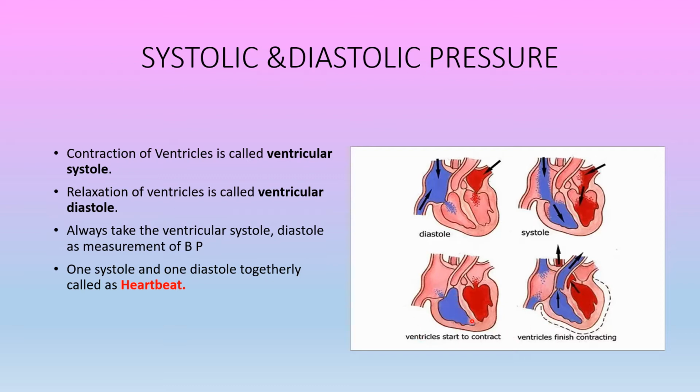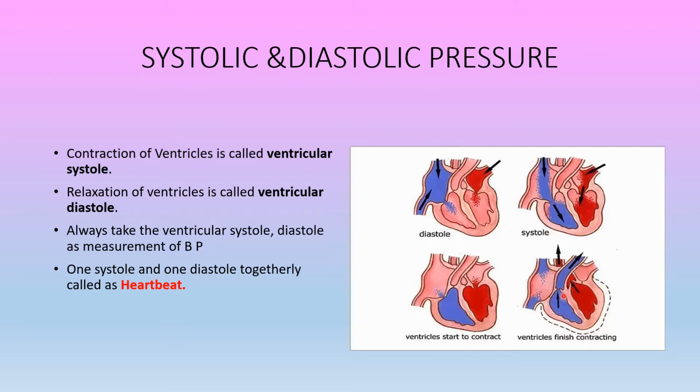Coming to the ventricular diastole, now two ventricles are filled with blood. So this is the relaxed stage, that's why this is ventricular diastole. In this figure, both ventricles are contracted.